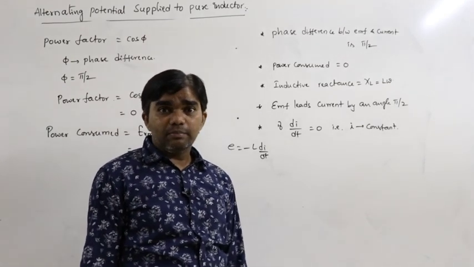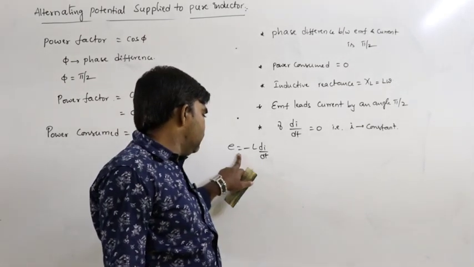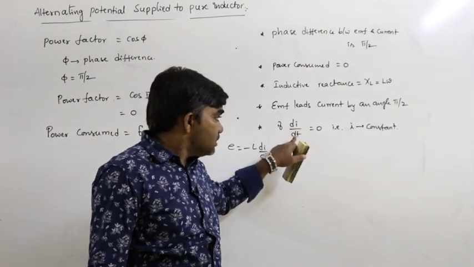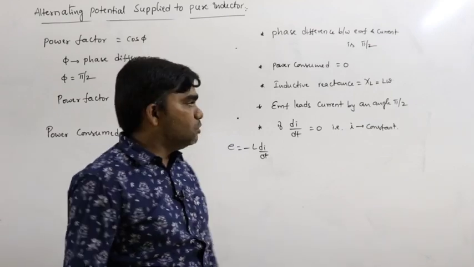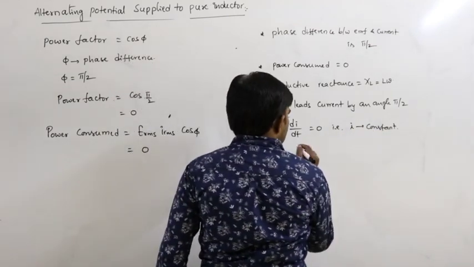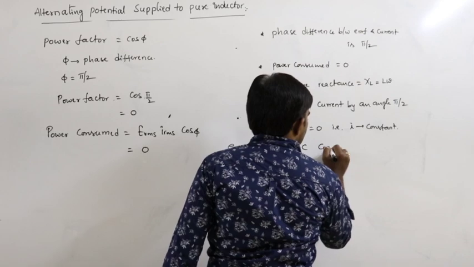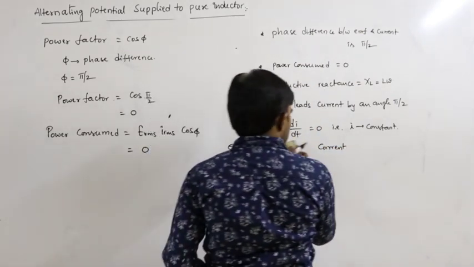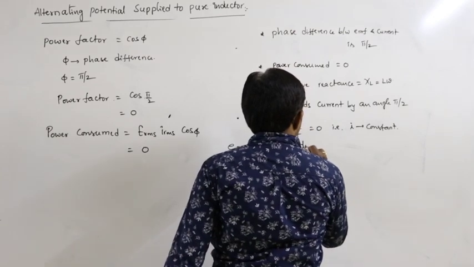If alternating current passes through the inductor, what is the EMF induced? Minus L into di by dt. We know this. So if di by dt is equal to 0, that means I is constant, that is called DC current, that is direct current.